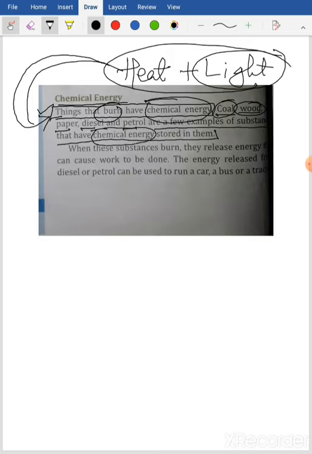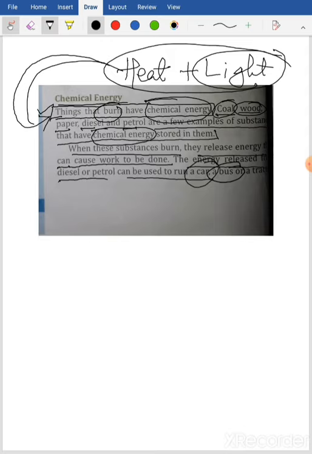Chemical energy. So when these things burn, they release energy which can cause work to be done. The energy released from diesel and petrol can be used to run a car, a bus, or a tractor. So this chemical energy is helping us to run our buses and cars.